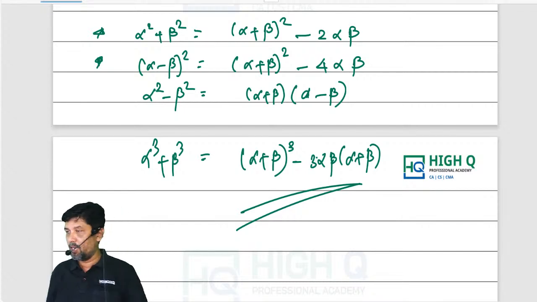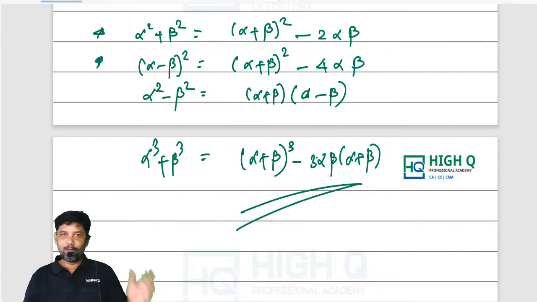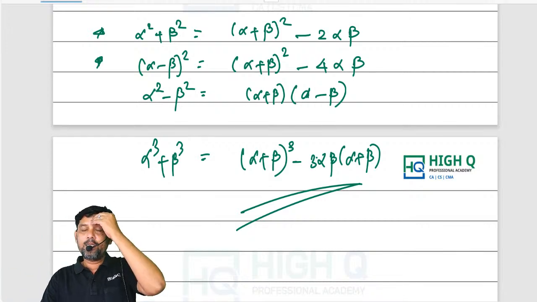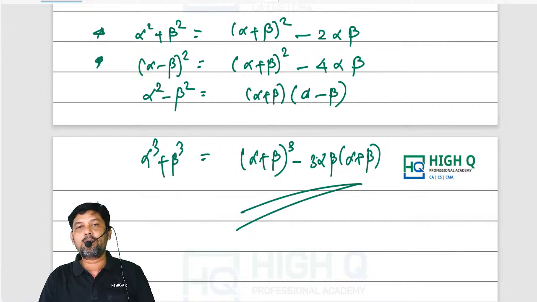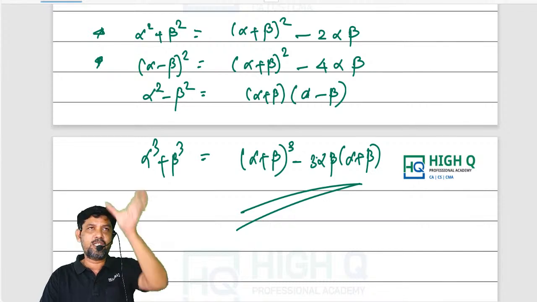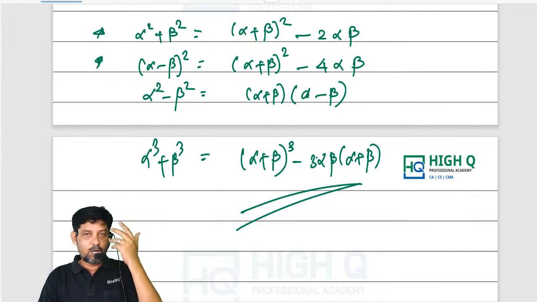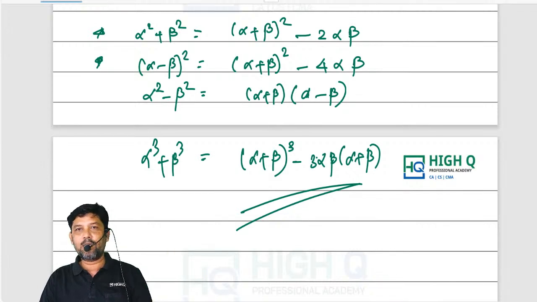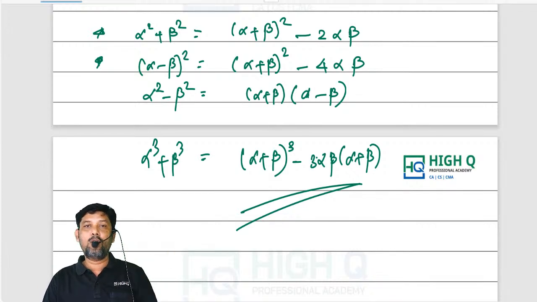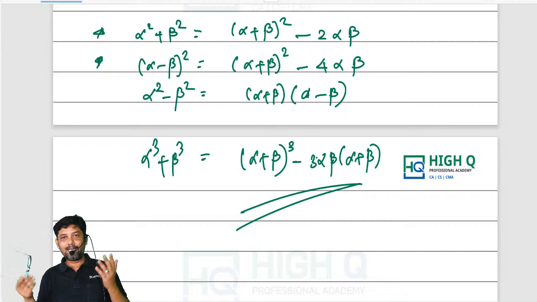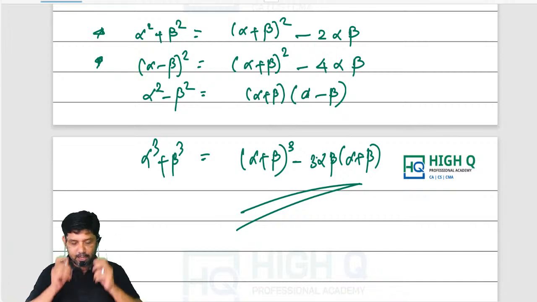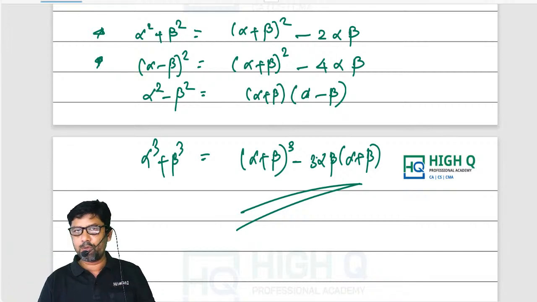Please remember this. I've met so many students, and everyone is taking too much time to solve this CA foundation quantitative aptitude. Every step they are writing. It's not about writing the steps. In the practice session you can write, but even the method, they are following a long method. Where is the time in the quantitative aptitude exam? I don't understand. So you have to change the procedure, my dear.